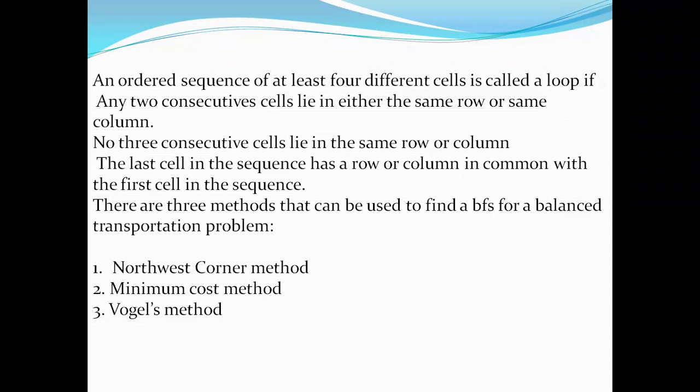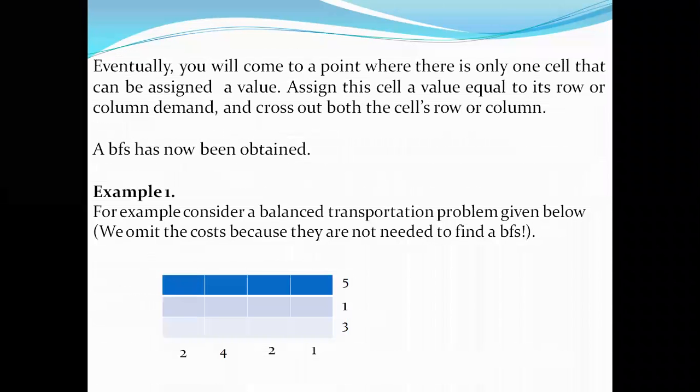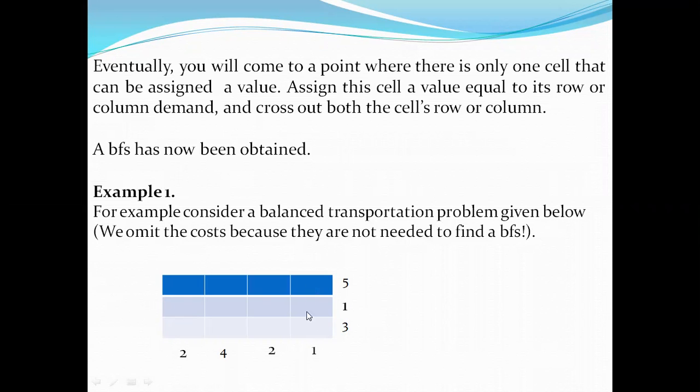So how many rows and columns need to be considered? A sequence of at least 4 different cells is called a loop. There is connectivity from one cell to another cell, right? So the cells here will form a short loop. In this format, in the example, we have a minimum of 4 different cells, and the rows will be different.